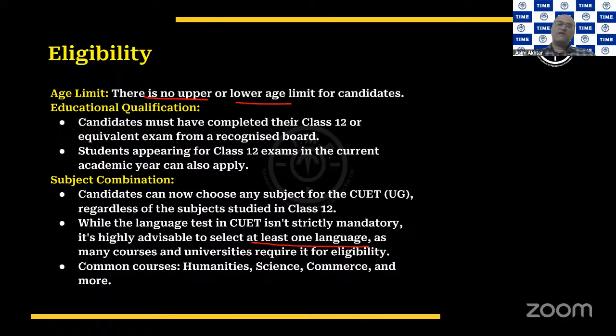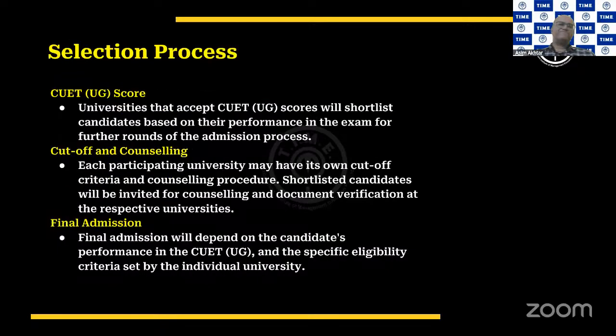But for the time being, let me tell you, and I want to emphasize this: when you select what sections you want to appear for, what tests you want to write, make sure that you do select one language without fail, because most of the universities do have a provision of at least writing one language. Now, remember, there are so many courses available, but the most common ones, the most popular ones, I should say, are humanities, science, commerce. These are the most common ones as far as aspirants are concerned.